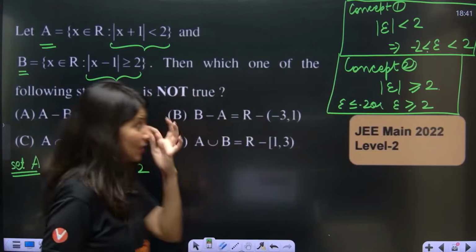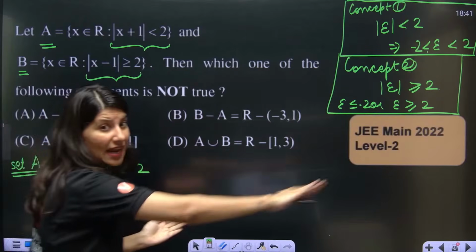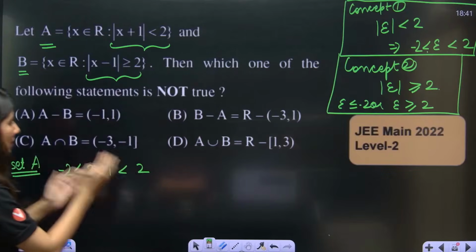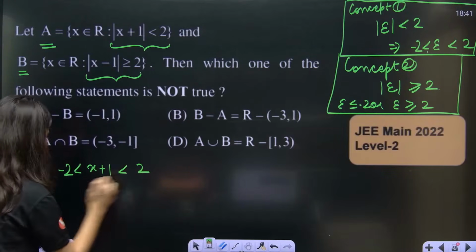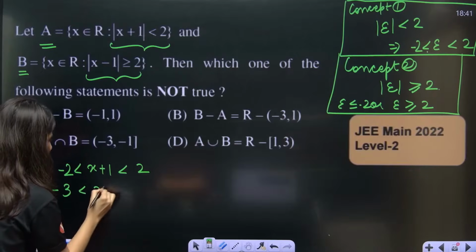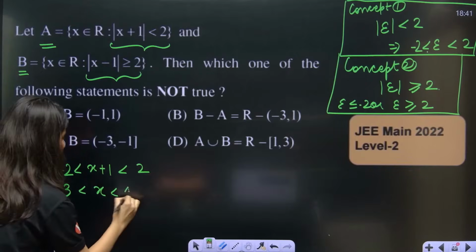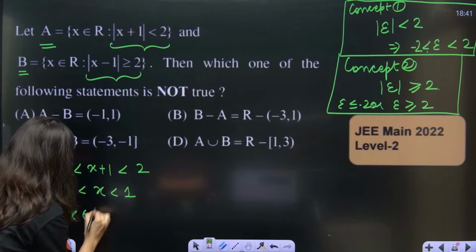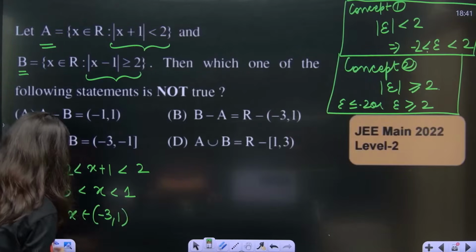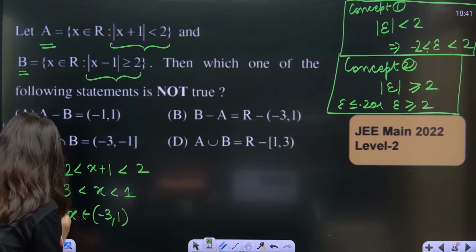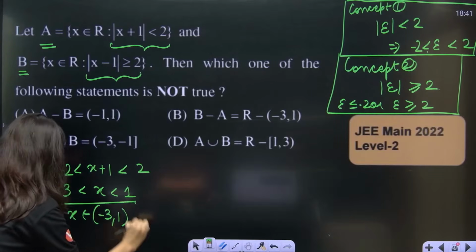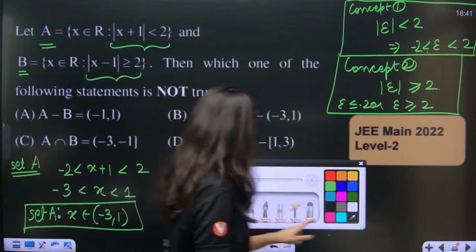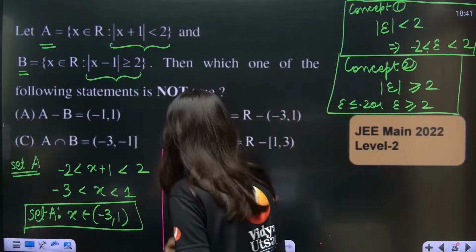Now subtract 1 throughout. Minus 2 minus 1 is minus 3, and 2 minus 1 is 1. So x belongs to minus 3 comma 1. This is your set A. Clear, everybody?